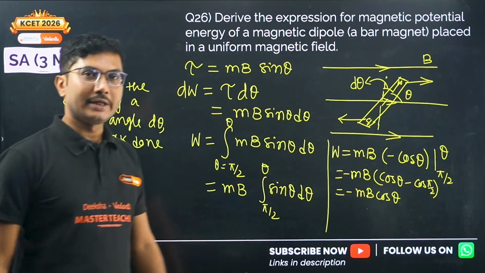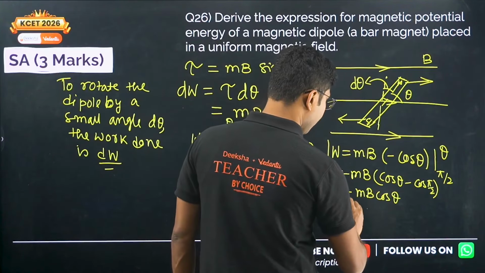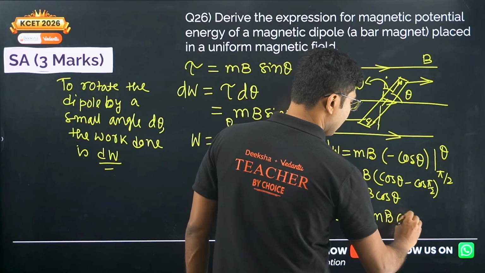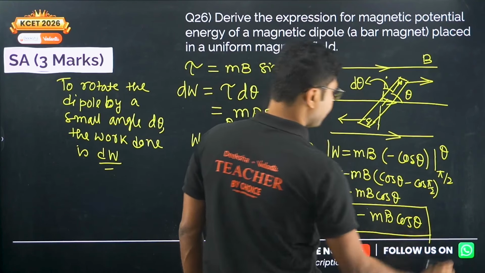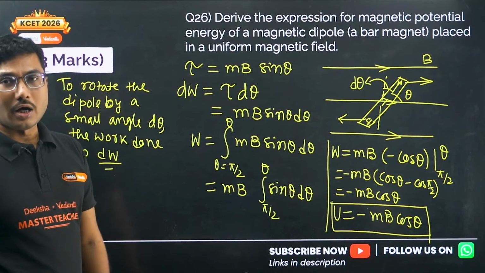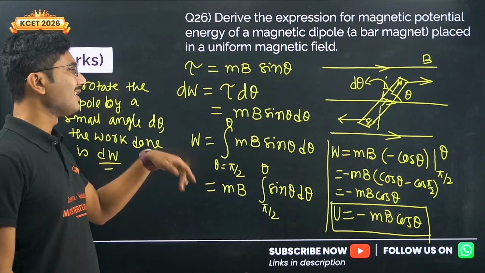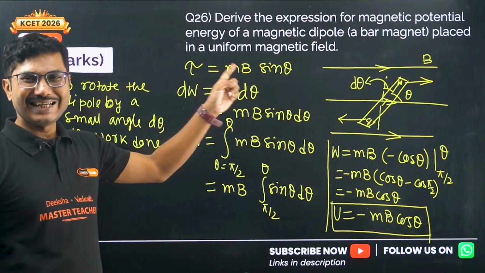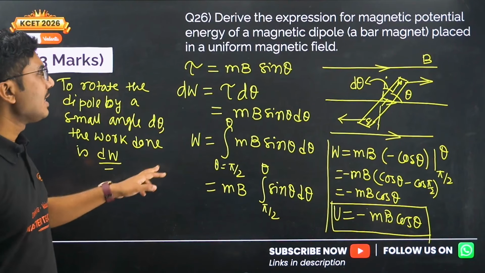So we get the work done as minus MB cos theta, and this work is stored as the potential energy of the magnetic dipole. So the energy of the magnetic dipole is minus MB cos theta. This is the expression for energy, and if you do this small derivation you will get full 3 marks. As you have already understood, this is nothing different from the electric dipole. Only the names are different. In the case of the electric dipole it was PE, it is MB in the magnet. Nothing else is different, everything is the same.